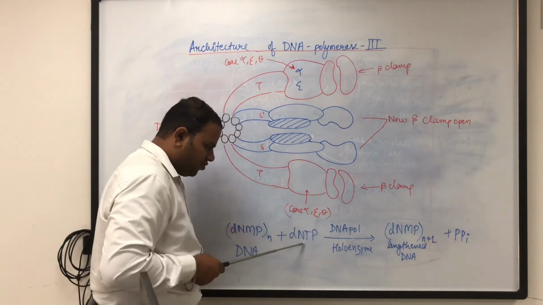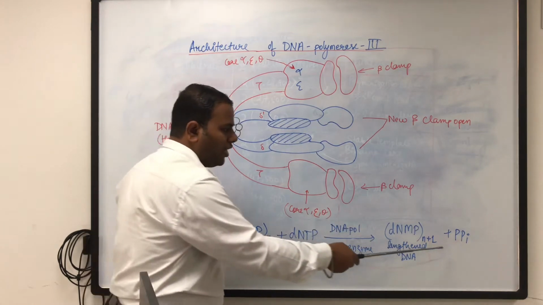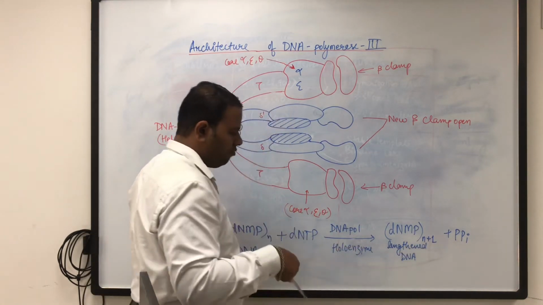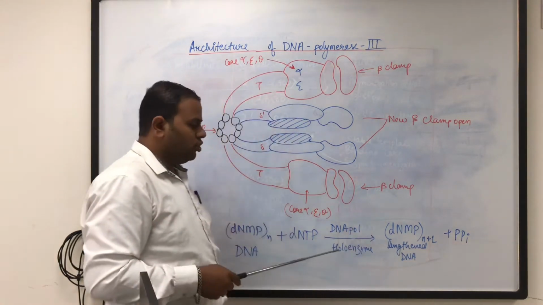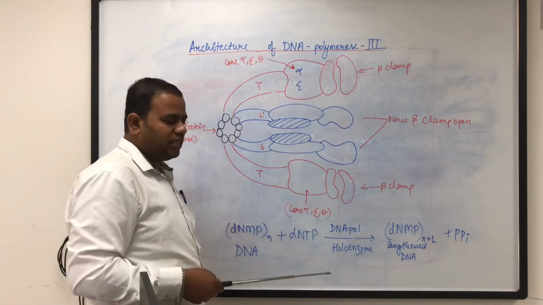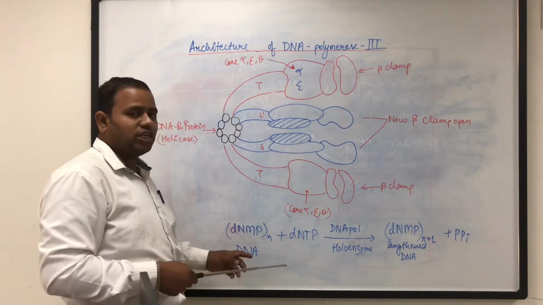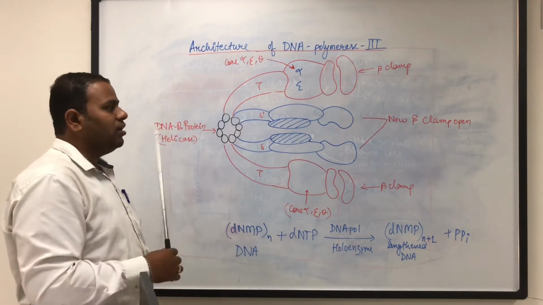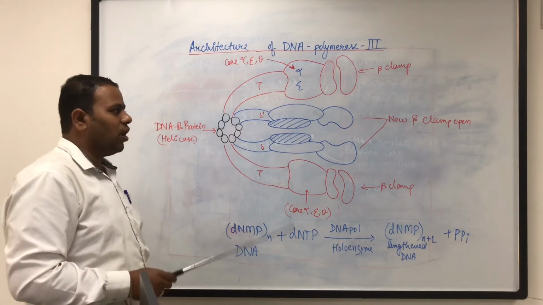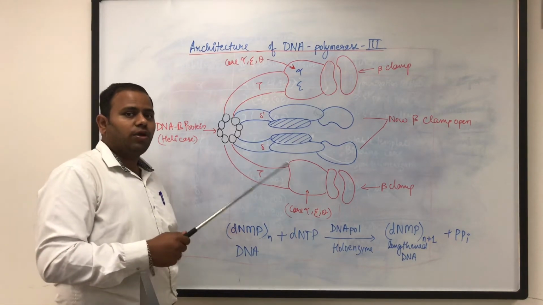The pyrophosphate in this will be removed as PPi after this reaction, and the DNA is lengthened by 1 nucleotide. So thereby the DNA replication starts. This reaction tells us the reaction of addition of 1 nucleotide. This reaction is repeated again and again till the whole DNA is synthesized. Now let's see the actual process of replication.